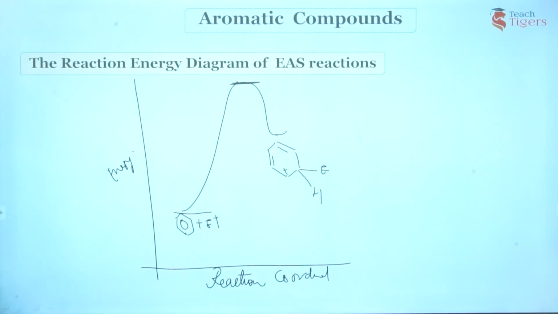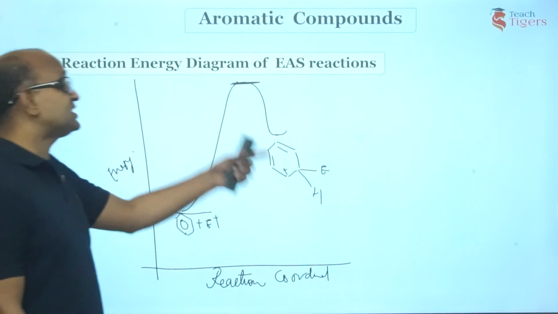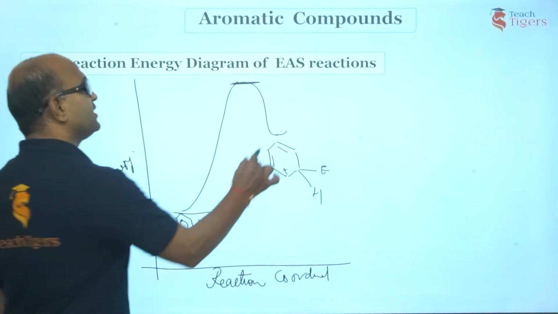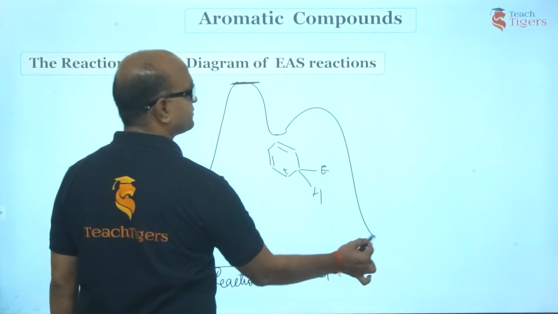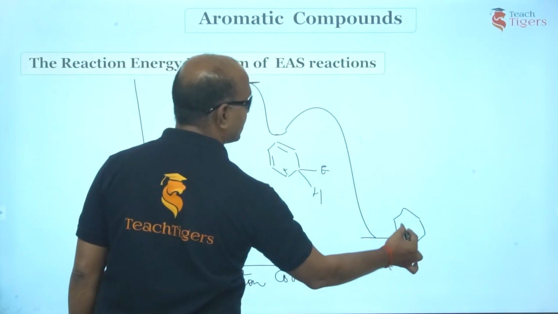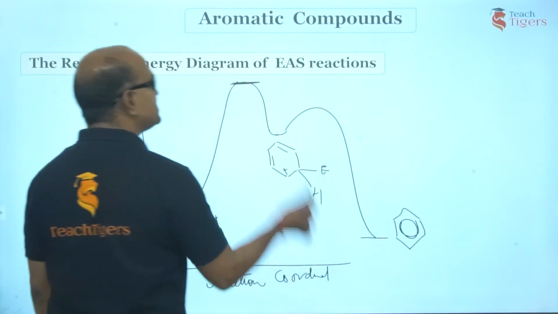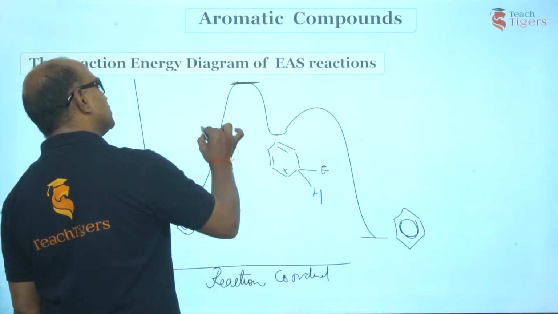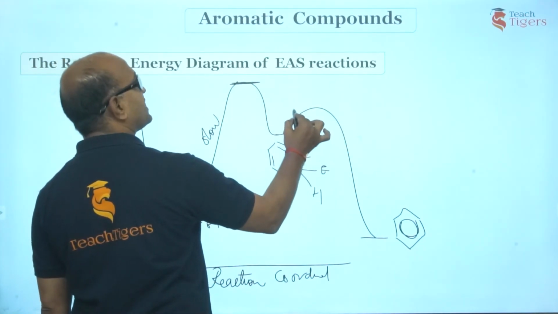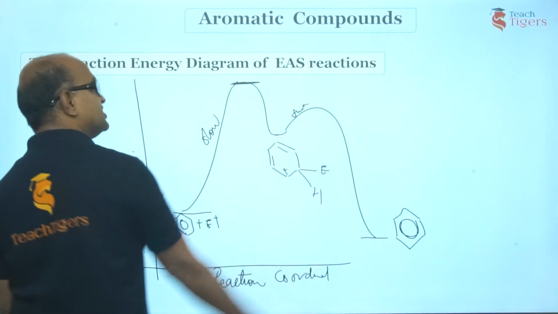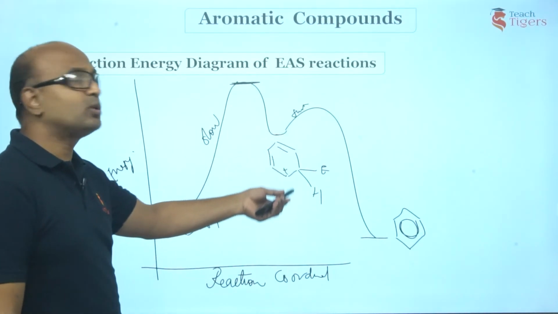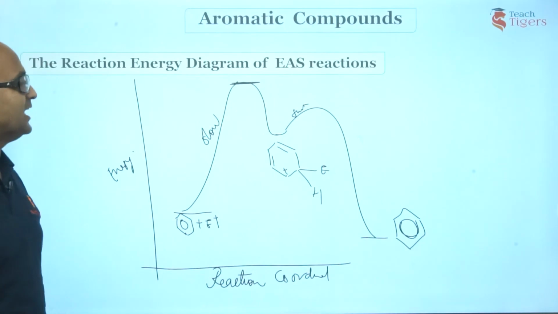Fine, guys. Now, in the second step, what is the second step, guys? You are going to lose a proton and form an arenium. The activation energy is very less. You are going to get a benzene ring here again. First step is very slow and this is a very fast step. Activation energy is very low. Why low? Because you are going to restore the benzene ring again.